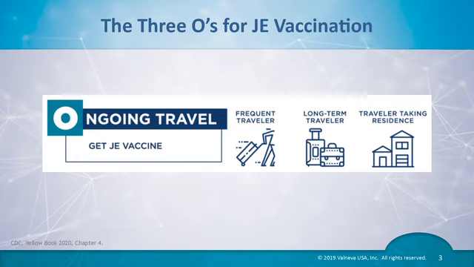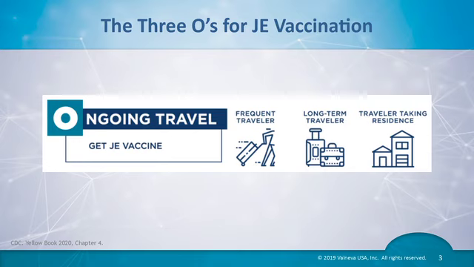Ongoing travel is intended to describe individuals who the CDC has determined to be at increased risk for JE due to longer potential exposure to the mosquito carrying the JE virus. The specific categories of travelers include people relocating to endemic countries, people traveling to endemic countries for extended periods, for example, a month or more, and frequent travelers to endemic countries.